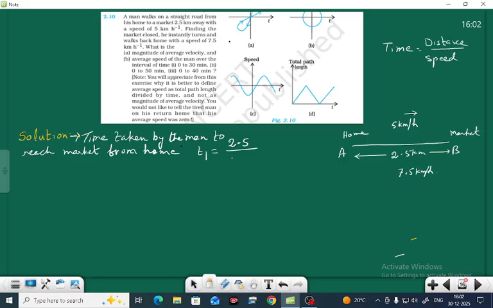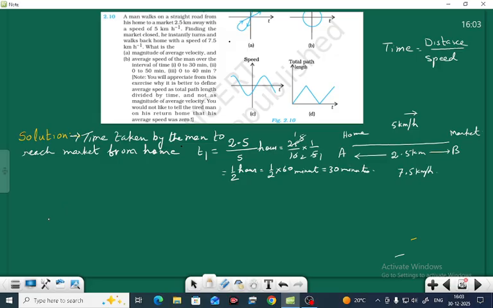Since the speed is in hours, the time will be in hours. This gives 2.5 by 5, which is 25 by 10 into 1 by 5, so 1 by 2 hours. Changing into minutes, 1 by 2 into 60 minutes gives 30 minutes. That is, from A to B, the time taken is 30 minutes.